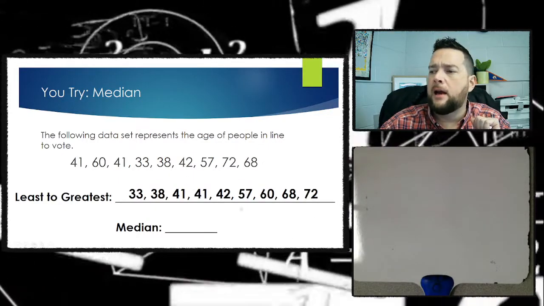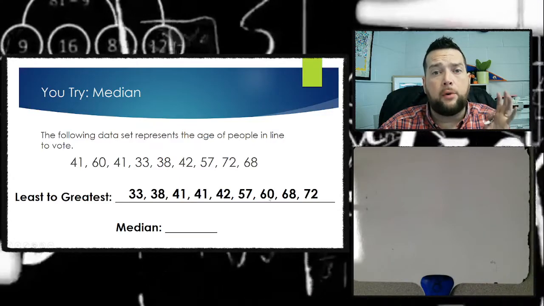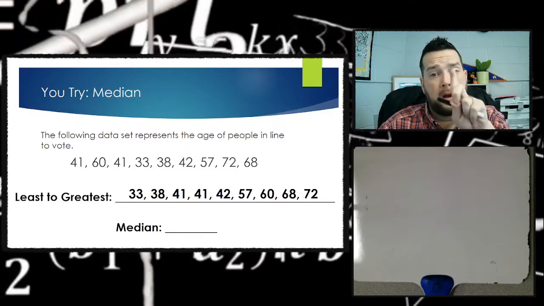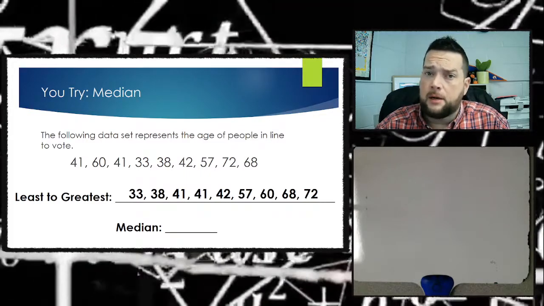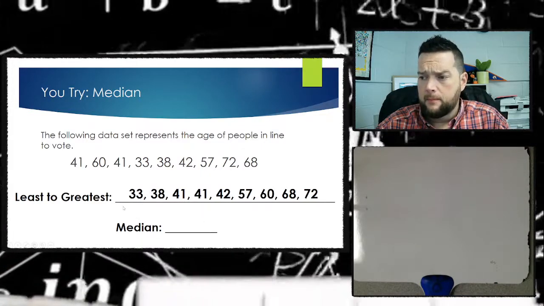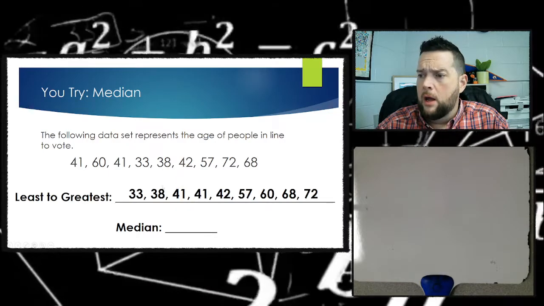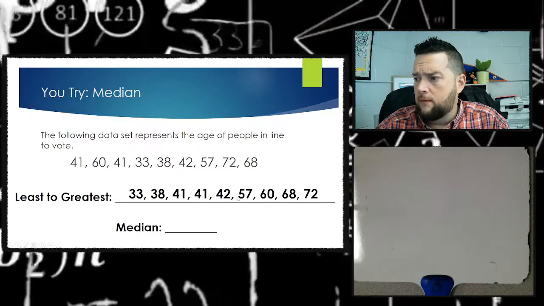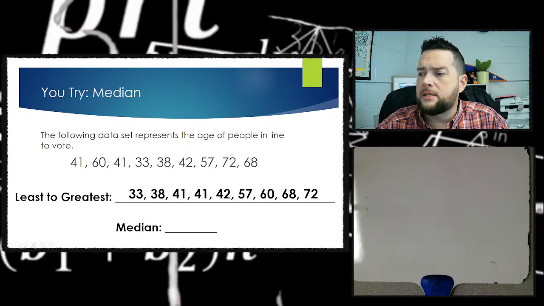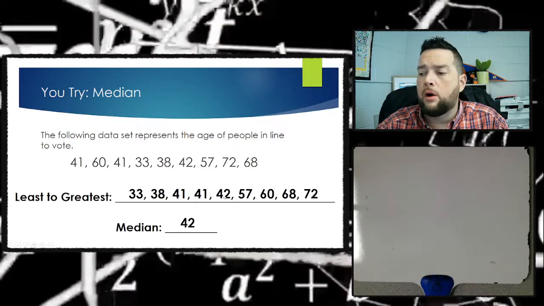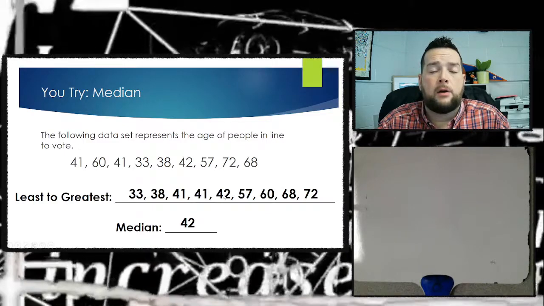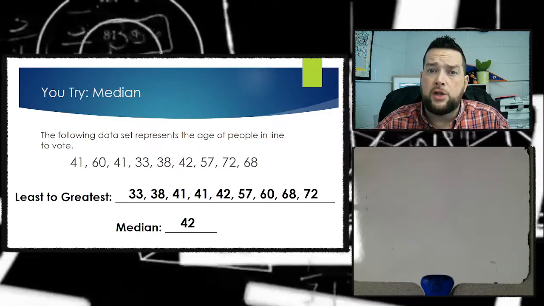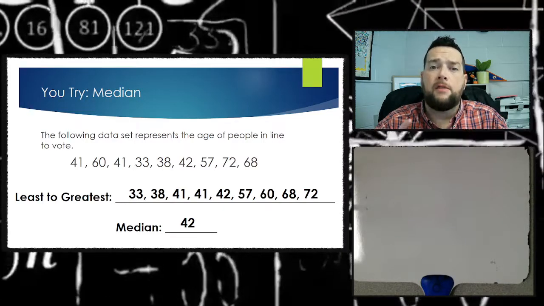I have 9 numbers, which that's an odd number of data sets or data points. All right? Which means I'm going to come down to one number that's in the middle. It's going to be really easy, all right? Scratch off the 33, the 72, the 38, the 68, the 41, the 60, the 41, and the 57. And I come down to one number that's in the middle. That's a 42, all right? And so that's my median, all right? It's that easy. If you come down to one number in the middle because you have an odd number of data points, that's your median.